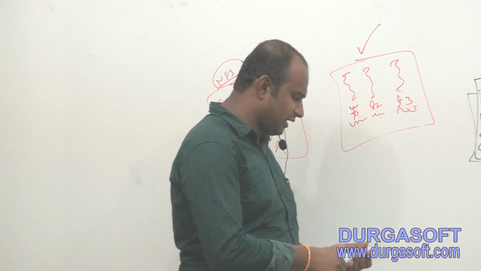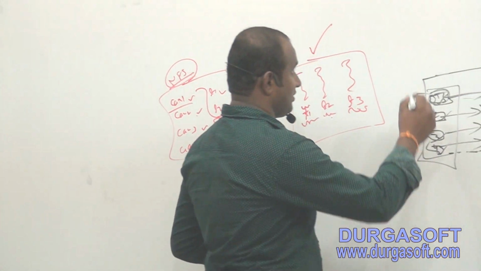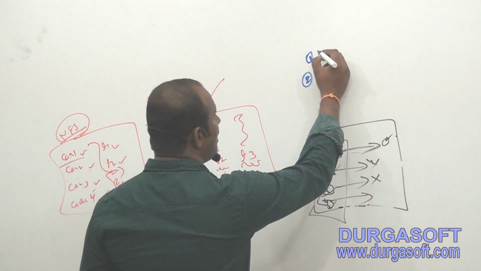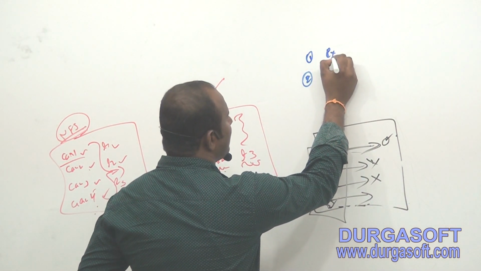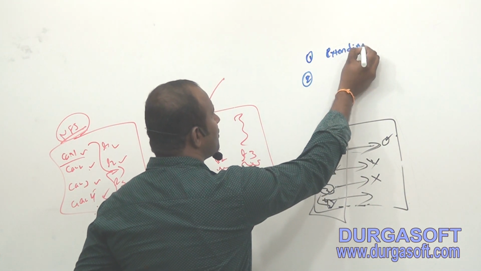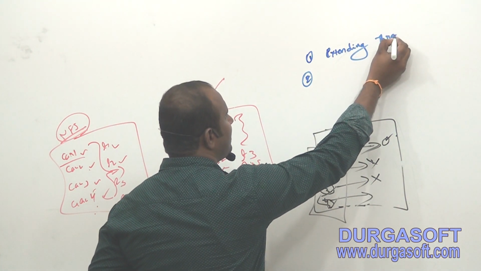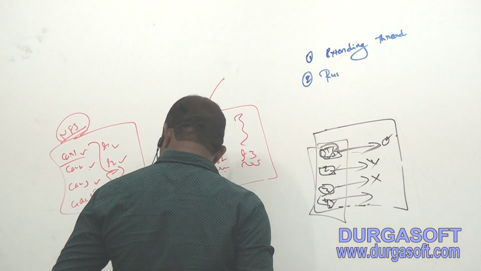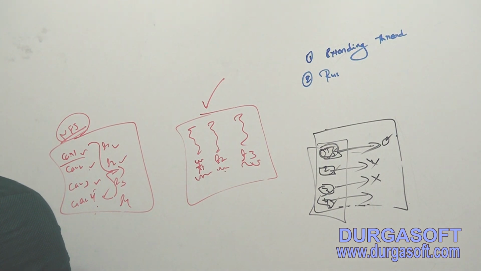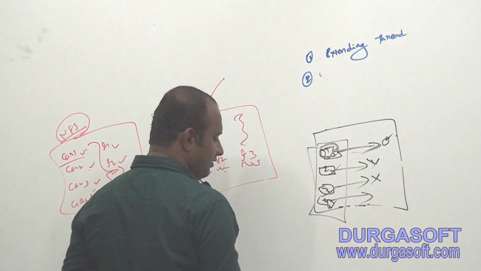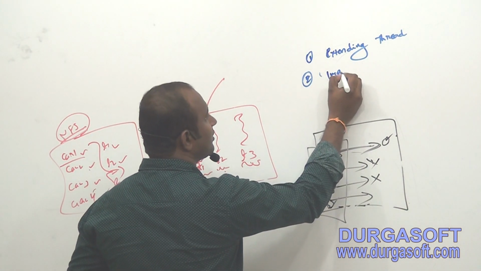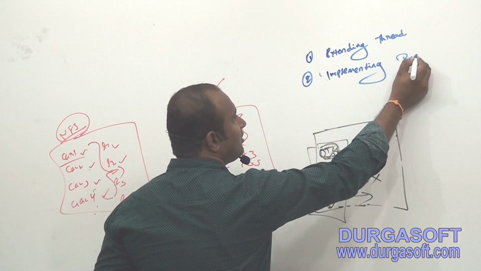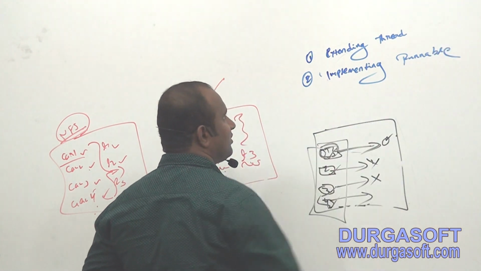To create your own thread, we have 2 approaches in Java. Total how many approaches are there to create a thread in Java? 2 approaches. Approach number 1 is extending the Thread class. Approach number 2 is implementing the Runnable interface. What is the interface name here? Runnable interface.